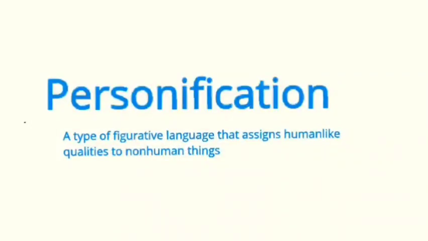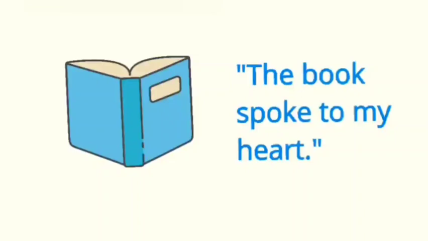Then we'll have one of the most important ones, called personification, a type of figurative language that assigns human-like qualities to non-human things. It looks like the non-human thing is going to be like a human thing or do human activities. Just like sometimes trains are referred to as she or he. Now, the book spoke to my heart.